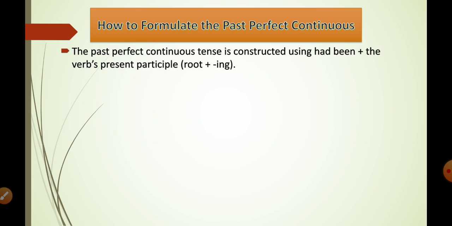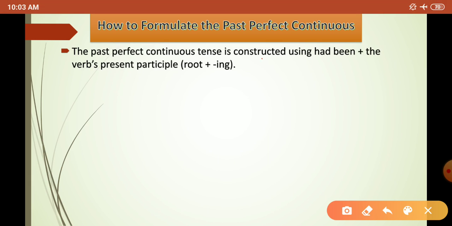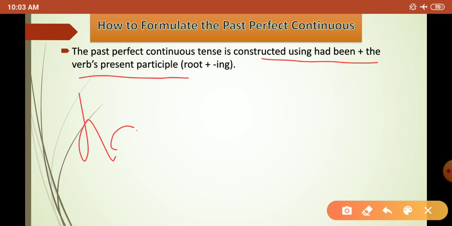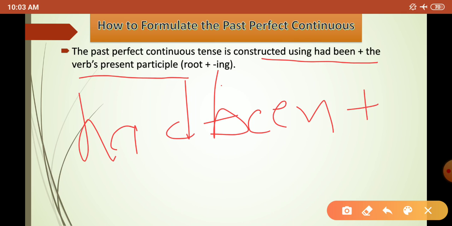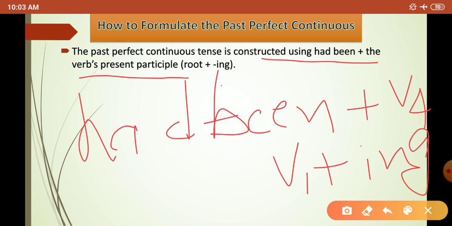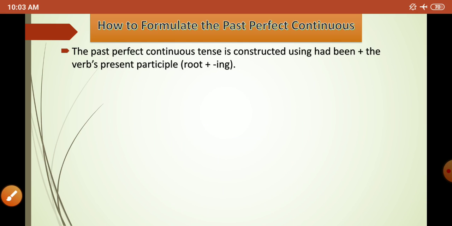Moving further, we will check how to formulate the past perfect continuous tense. The past perfect continuous tense is constructed using had been. How can we use it? By using had been plus the verb's present participle, the root plus ing. So it should be had been plus V4. What does V4 mean? V4 means V1 plus ing. I hope you understood this.